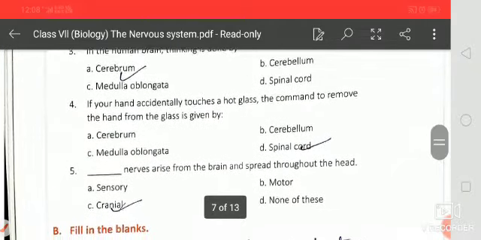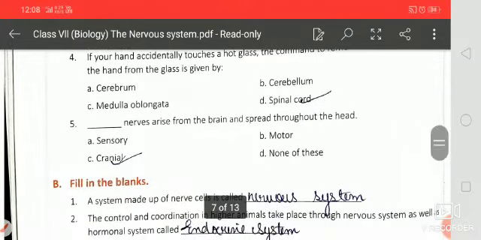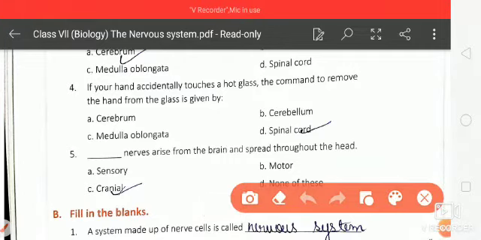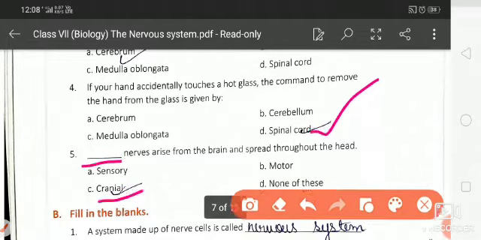Next one is, if your hand accidentally touches hard glass, you suddenly remove it, and that order is given by the spinal cord. Thus, cranial nerves arise from the brain and spread throughout the head.